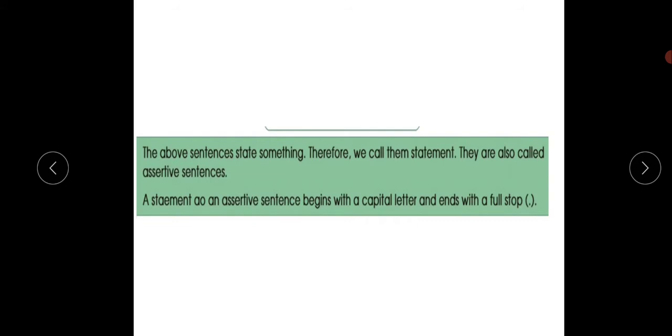So the K is written in a capital letter. Yes, students. So what they have said: a statement or an assertive sentence begins with a capital letter and ends with a full stop. Look, it begins with a capital letter and it ends with the full stop itself. Yes. Next.